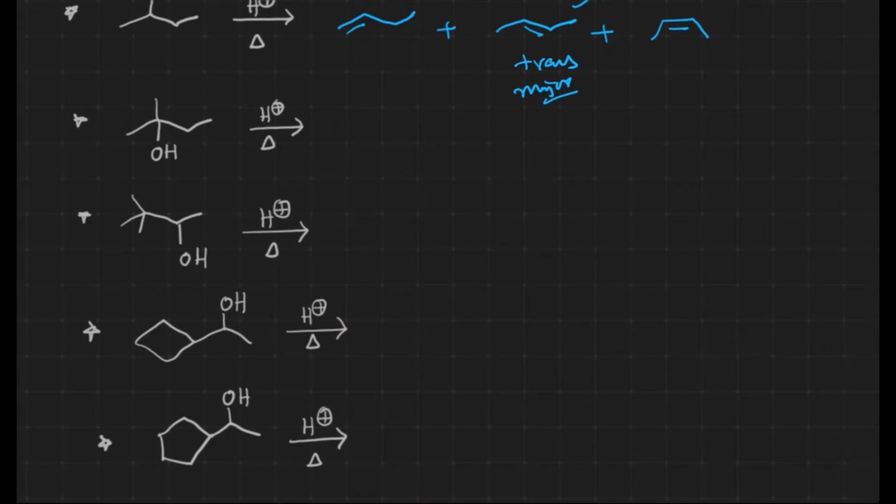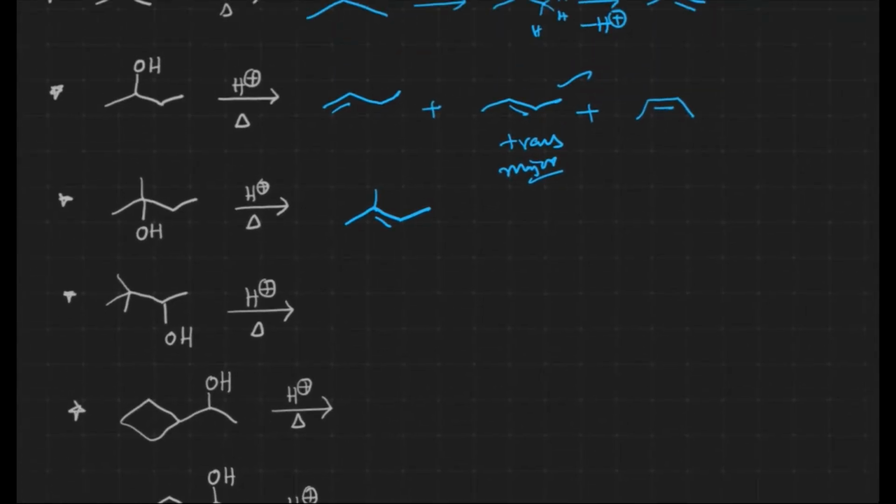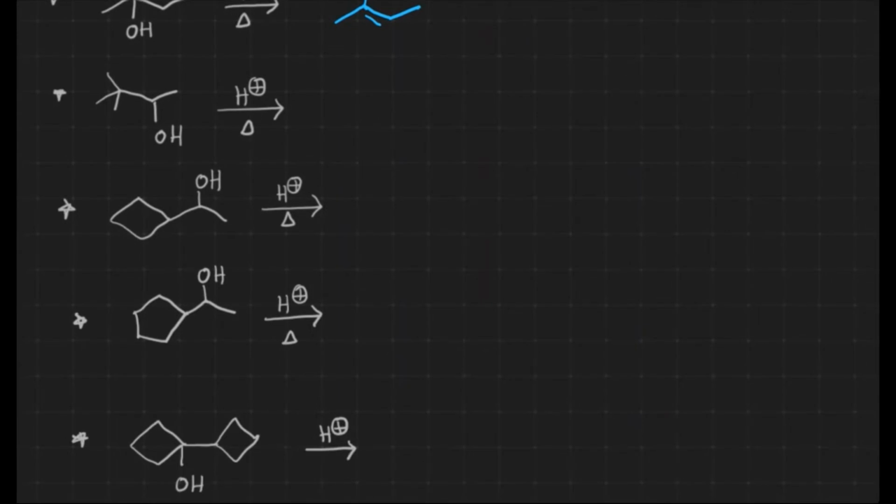In this case also, elimination of water takes place. After the adjacent hydrogen proton is eliminated, an internal alkene is formed. Next, after elimination of water, we get the carbocation.